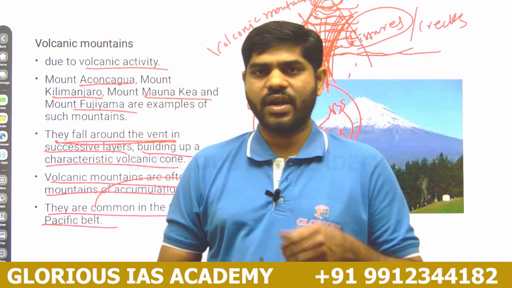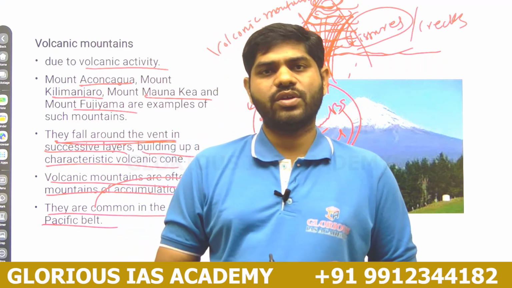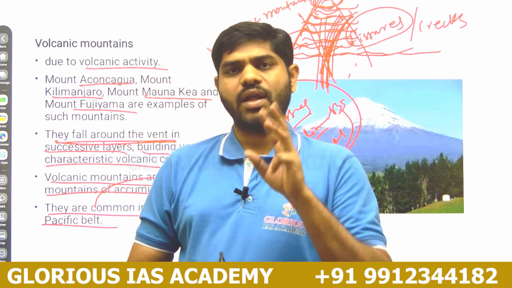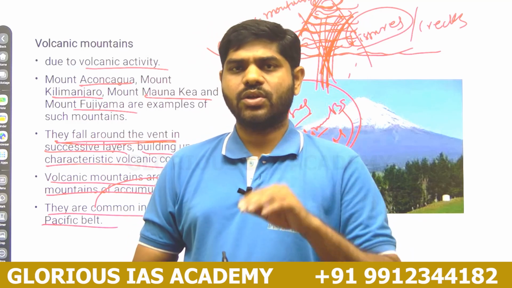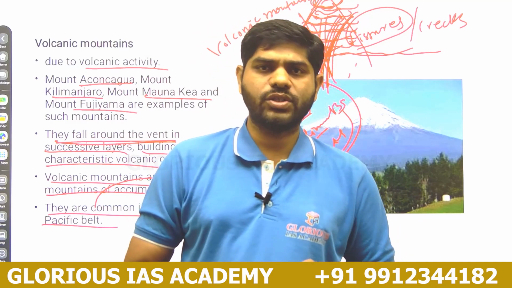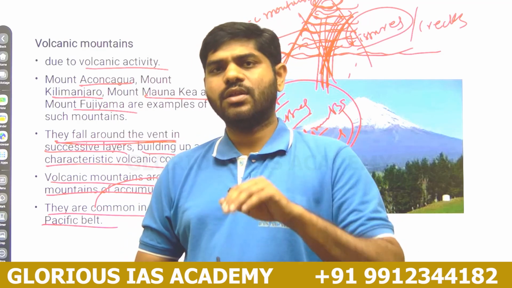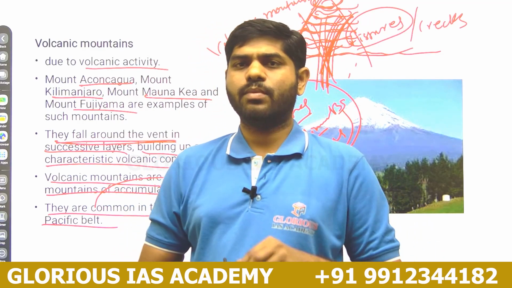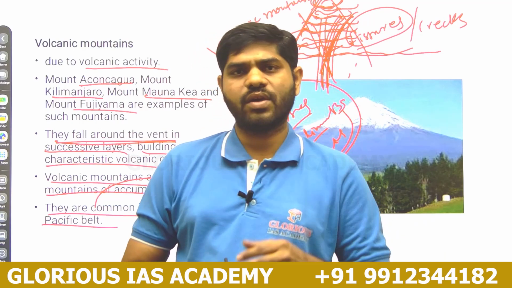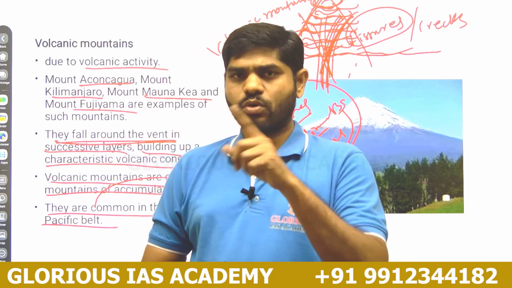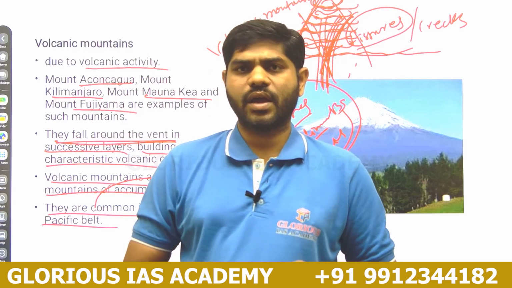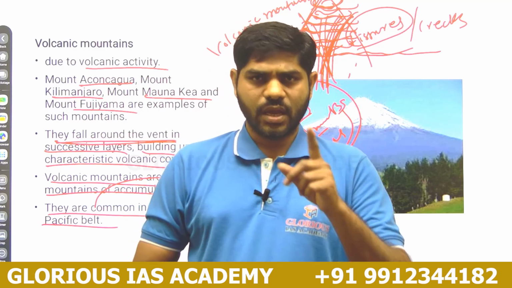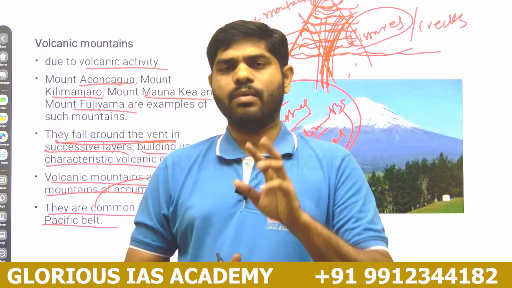So with this we are ending this class. In this class we have discussed the types of mountains. There are three types of classification: based on the location, based on the mode of origin, and based on the time. Based on location, we have divided them into continental mountains and oceanic mountains. Continental mountains are further divided into coastal mountains, for example the Rockies and Andes, and inland mountains, the best examples being the Himalayas, Urals and Altai mountains.